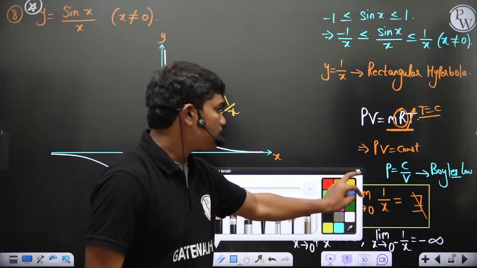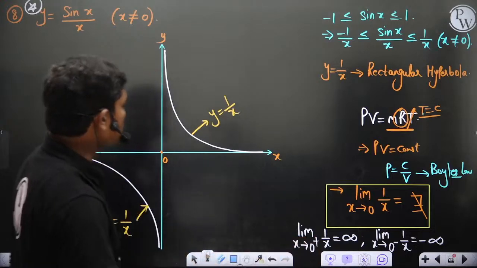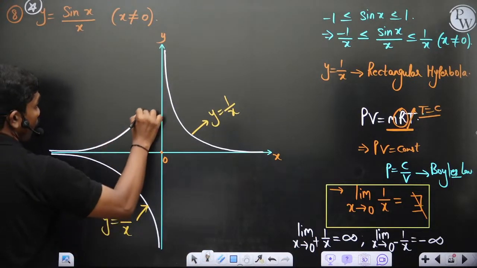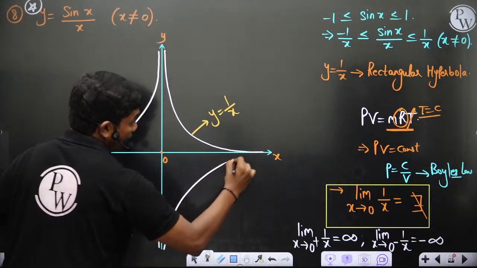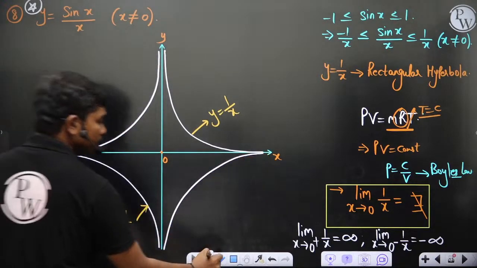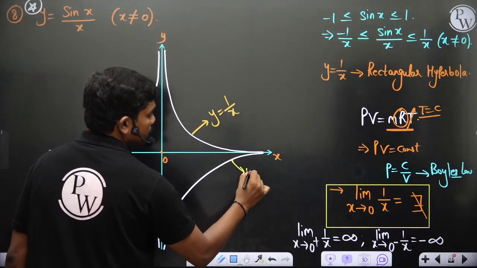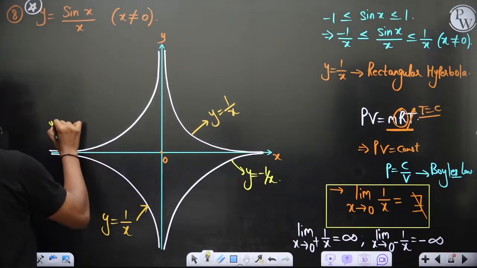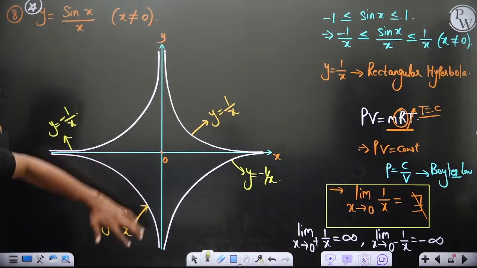If you plot y equal to minus 1 by x, ultimately if x is negative, then y is also negative. So the values of y equal to minus 1 by x come up like this. This is how you have y equal to minus 1 by x. These two graphs suggest the value of minus 1 by x.